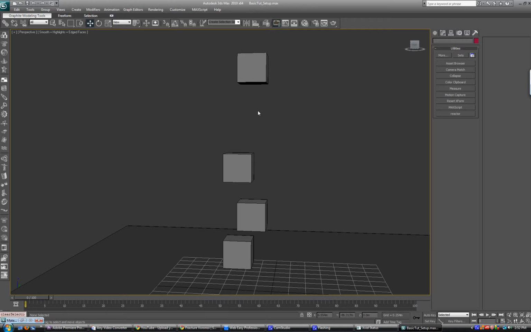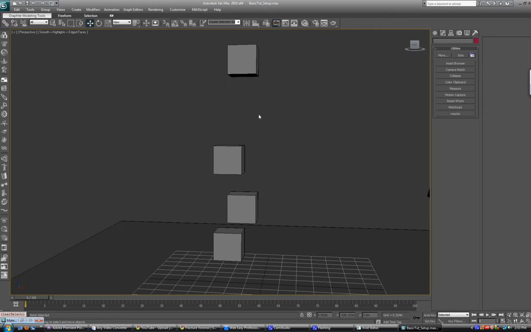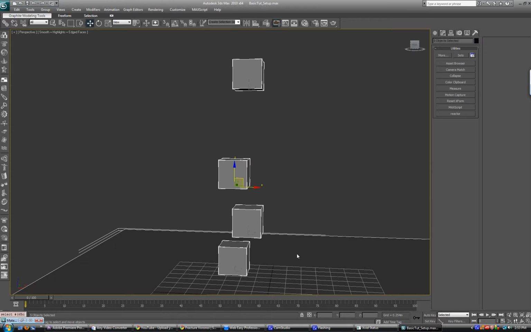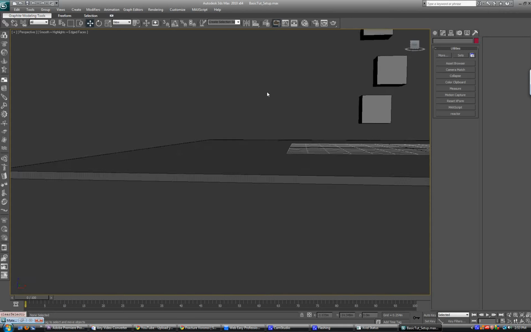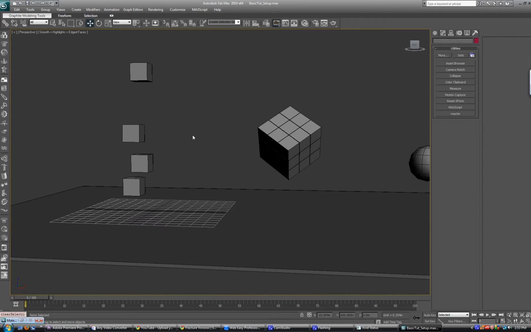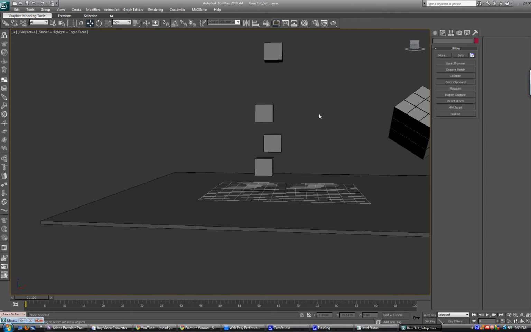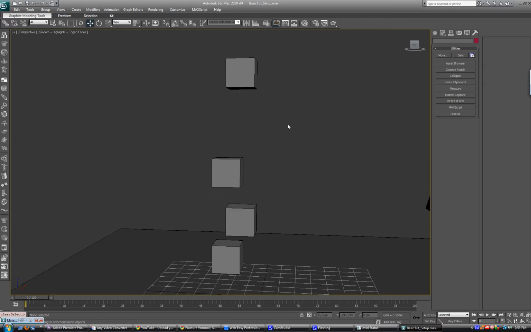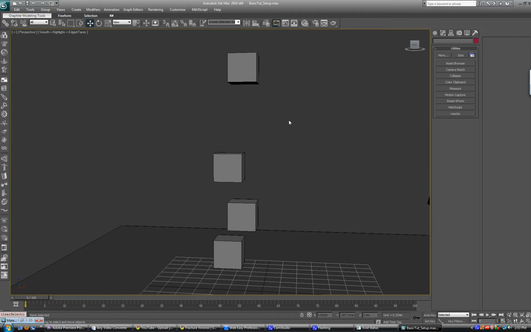So let's get started. If you're following along with these tutorials, try and model out the same basic shapes I have. I'm always going to use a box for the floor plane, and I modeled out several basic shapes that I'll explain a little bit more about as I go on. If you want to follow along, just pause the video and then do what I do.